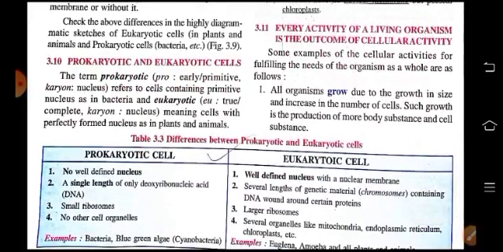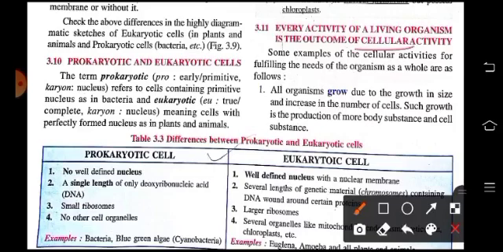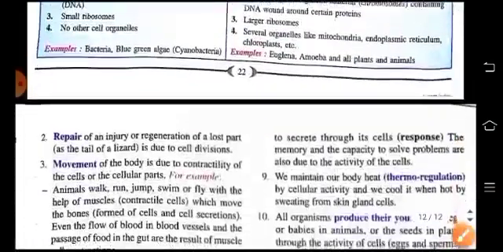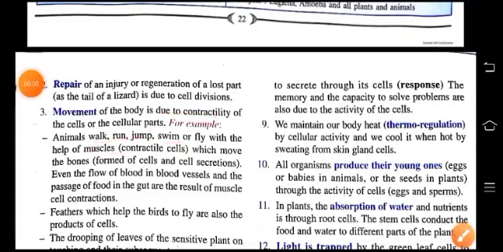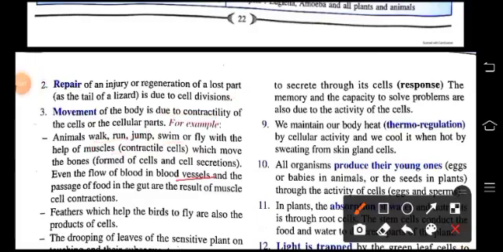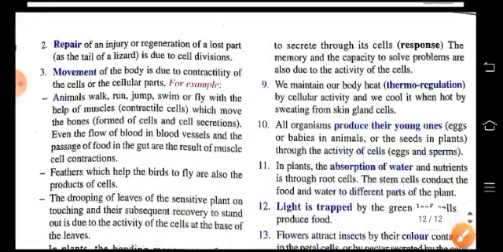Now come to this: every living activity of an organism is the outcome of cellular activity. Like all organisms, they grow due to the growth in the size and increase in the number of cells. Then repair of an injury or regeneration of a lost part is due to cell division. Movement of the body is due to contractility of the cells or the cellular parts. Animals walk, run, jump, swim or fly with the help of muscles. The flow of blood in blood vessels and the passage of food in the gut are also the result of muscle cell contraction. The feathers, which help the birds to fly, are also the product of cells.